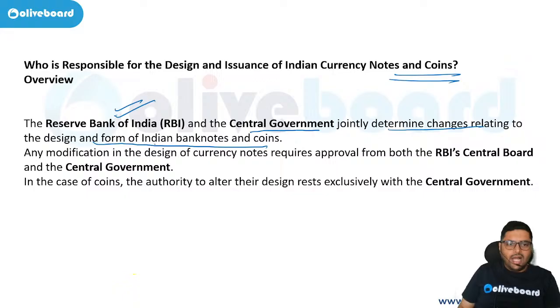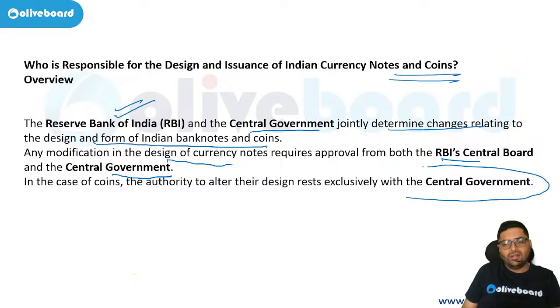So it is RBI and central government. Any modification in the design of currency notes requires approval from both the RBI Central Board and the central government. Okay, for the currency system. In case of coins, the authority to alter their design rests exclusively with the central government. This is an important point. In case of coins, the authority is with the central government.